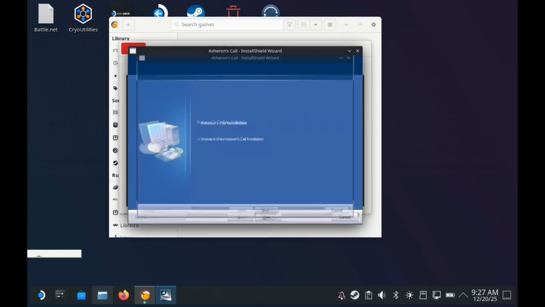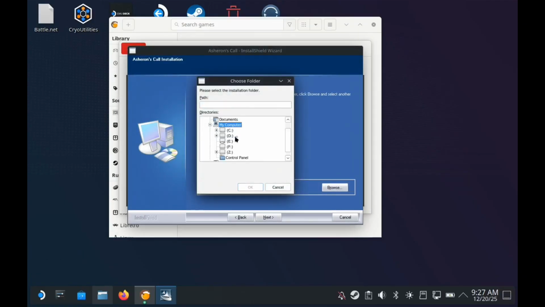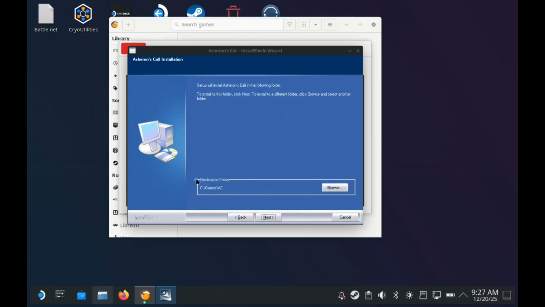After the wizard begins, click Next, then click Browse, and set the installation folder to C:/games/AC. It is extremely important that files are installed in the proper location for the scripts to function.